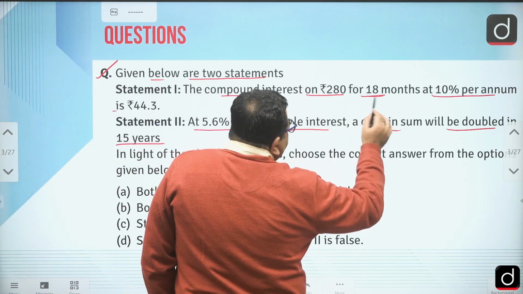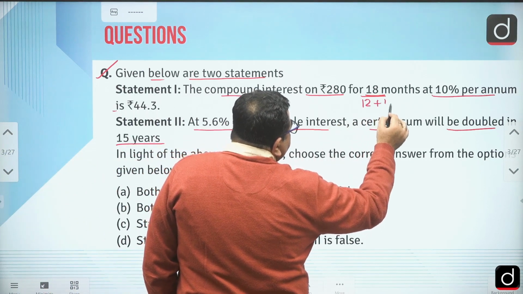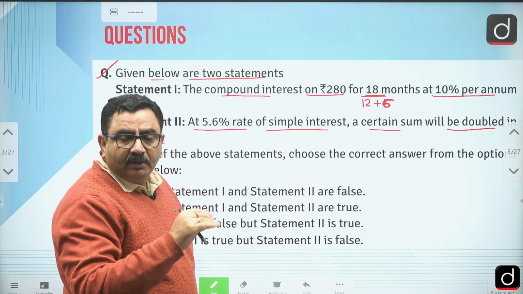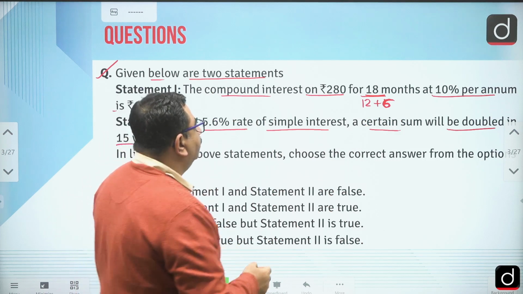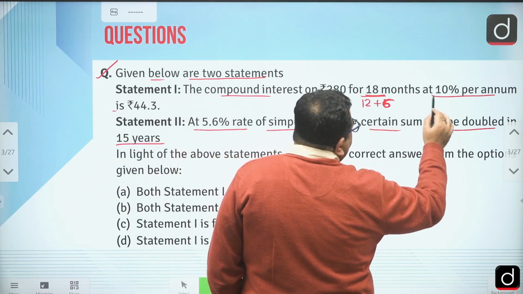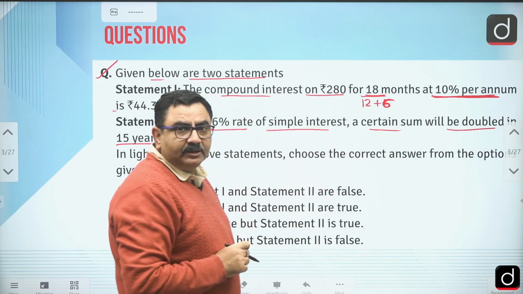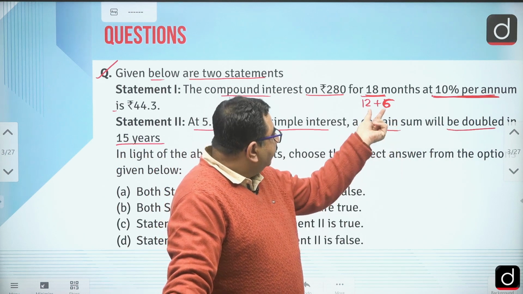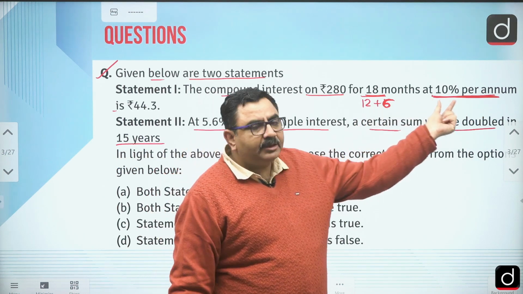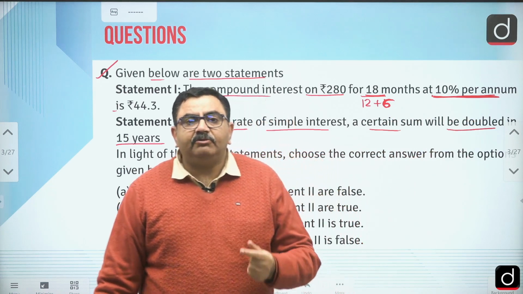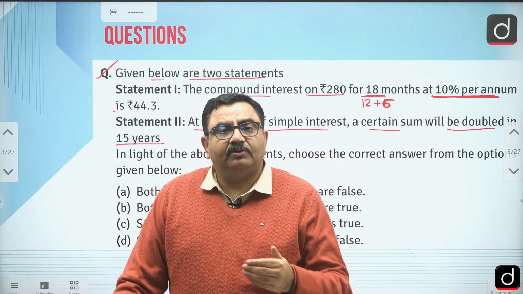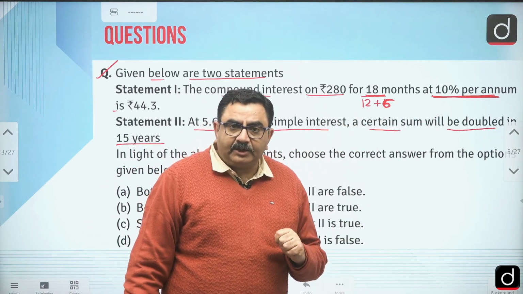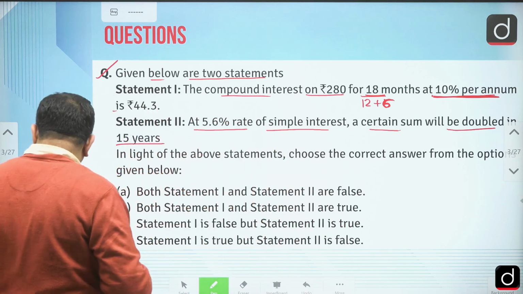Now for 18 months, I know 18 months is 12 months plus 6 months, one year and half a year more. So for 1 year I get a rate of interest of 10%, and the next is only 6 months. So can I say for those 6 months I will get a rate of interest of only 5%, because for 1 year I get R%, and for half of the year we get R by 2%? So let's check it on the next page.